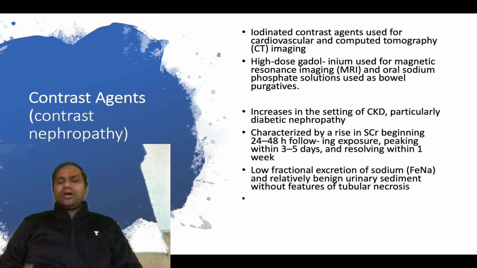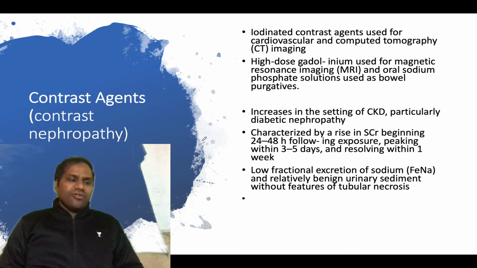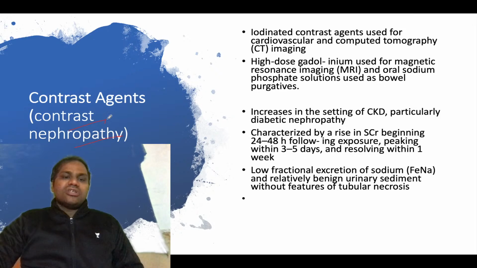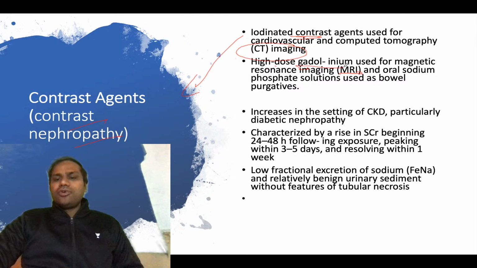One of the important agents responsible for nephrotoxicity is contrast agents. We also call it contrast nephropathy. Contrast is given when you are doing a CT scan. In the CT scan, you use iodinated contrast, and that is what causes contrast nephropathy. In case of MRI, you give a high dose of gadolinium, and also oral sodium phosphate solution, which is used as a bowel purgative.